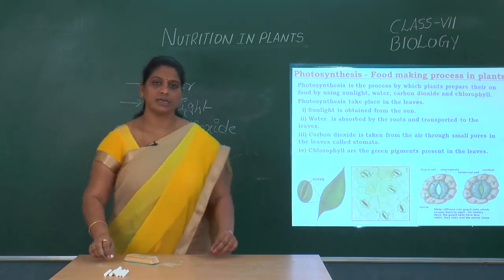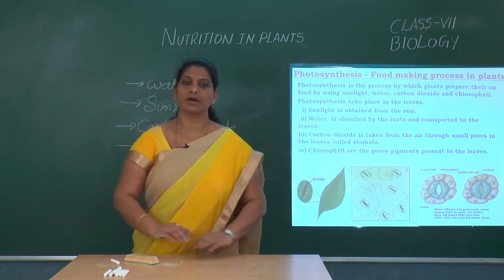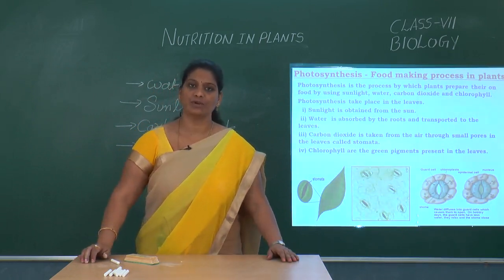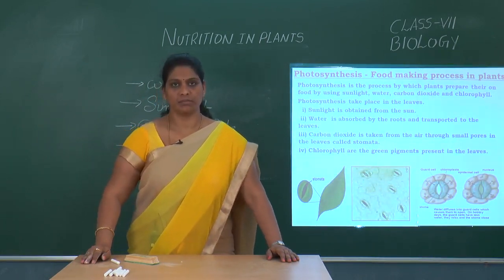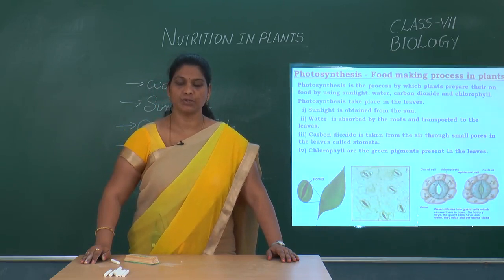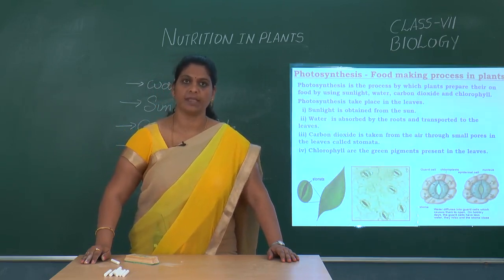The major and the first required compound for the process of photosynthesis is water. Usually, the plants absorb the water by roots through soil.